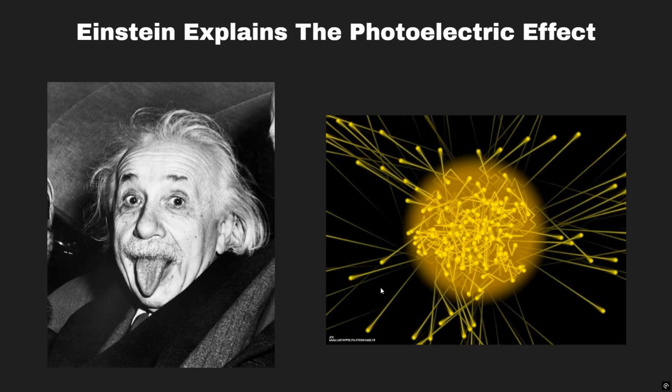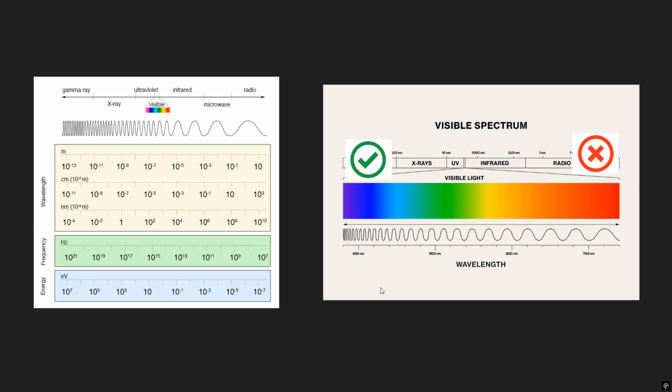Come around 1905, big brain Albert Einstein explains the photoelectric effect. He reimagined light as particles with discrete packets of energy, photons. It showed that light had a specific amount of energy based on its frequency. This is why red light did not affect the leaves in Leonard's experiment, because it didn't have enough energy to release the electrons. Einstein explained the photoelectric effect, but now it raised questions. Was light really a wave or a particle?